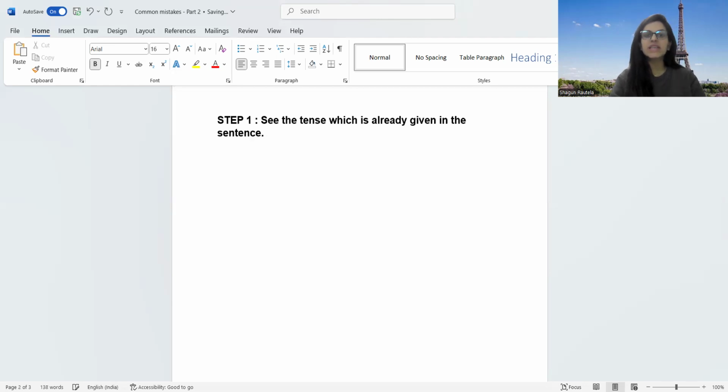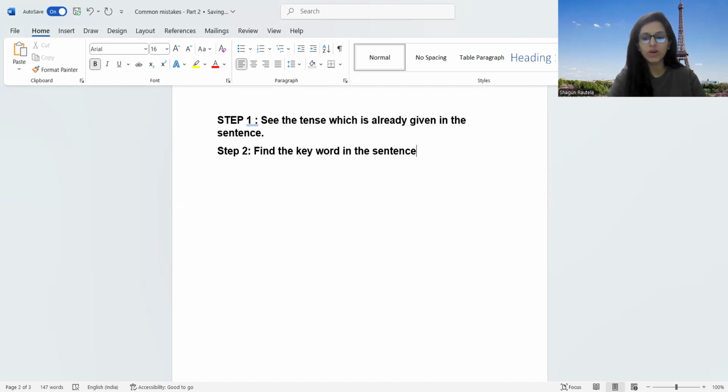So this is our step 1. See the tense which is already given in the sentence. What does this mean? We'll cover that. Step 2. Find the keyword in the sentence. What is step 2? Find the keyword in the sentence.